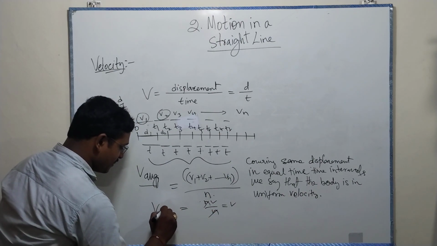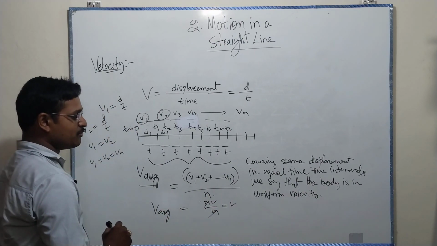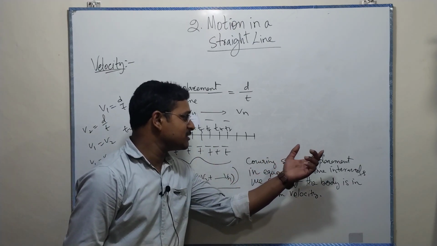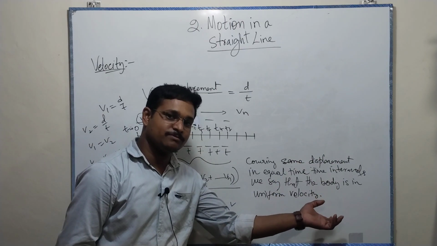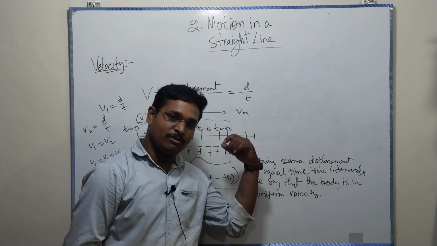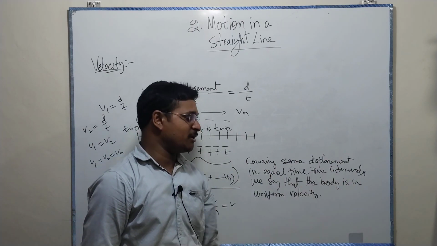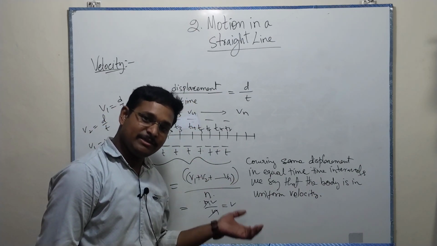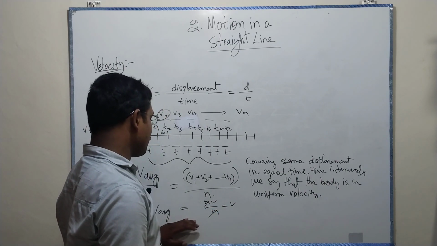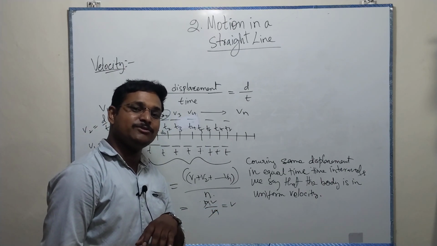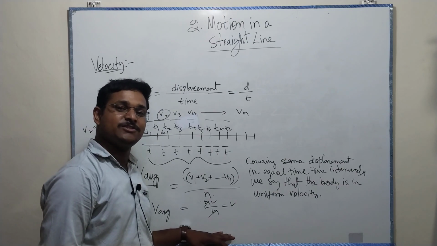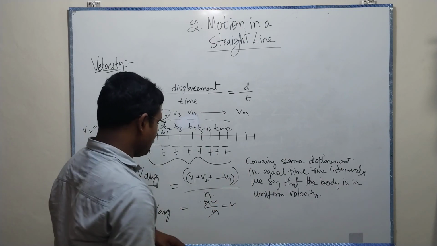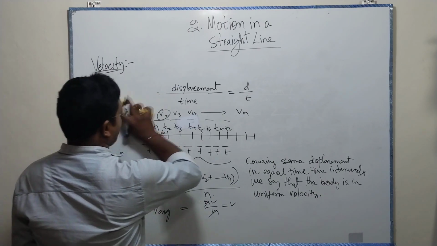So the average velocity is also equal to the velocity v when it is covering equal distances in equal time intervals, or the same displacements in equal time intervals. Then it is called uniform motion, and in this case the average velocity is always equal to the velocity, because there is no change, no fluctuation in it. This is called velocity and average velocity.